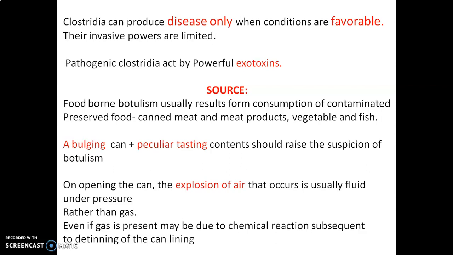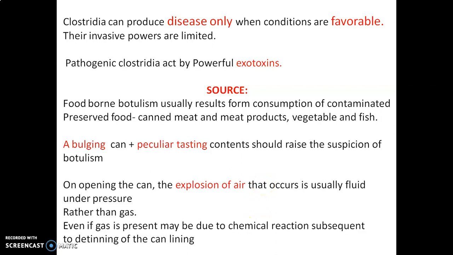By observing the stored substances. Bulging can be observed in cans stored with meat, and sometimes a peculiar taste too, so we can suspect botulism poisoning.